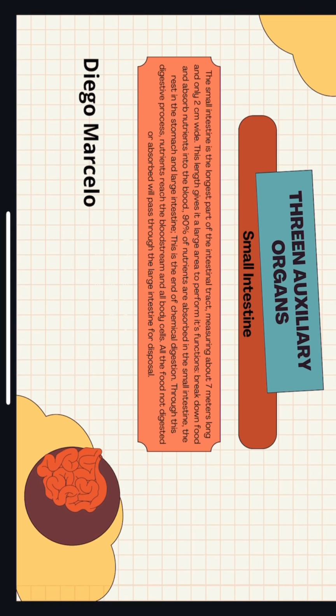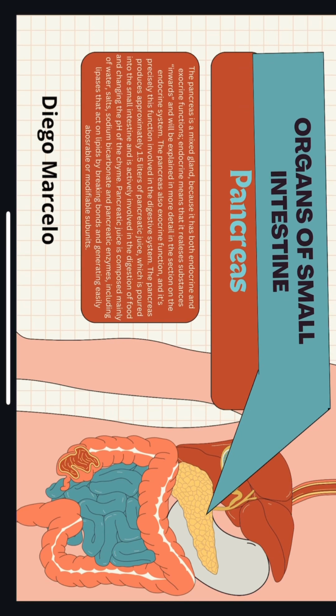Organs of the small intestine: the pancreas. The pancreas is a mixed gland because it has both endocrine and exocrine functions. Endocrine means that it releases substances inwards and will be explained in more detail in the section on the endocrine system. The pancreas also has an exocrine function, and it's precisely this function that is involved in the digestive system. The pancreas produces approximately 1.5 liters of pancreatic juice, which is poured into the small intestine and is actively involved in the digestion of food and changing the pH of the chyme. Pancreatic juice is composed mainly of water, salt, sodium bicarbonate, and pancreatic enzymes, including lipases that act on lipids by breaking bonds and generating easily absorbable or modifiable subunits.